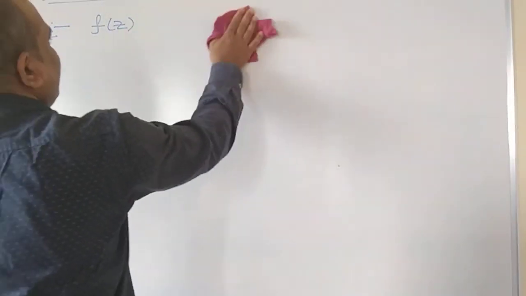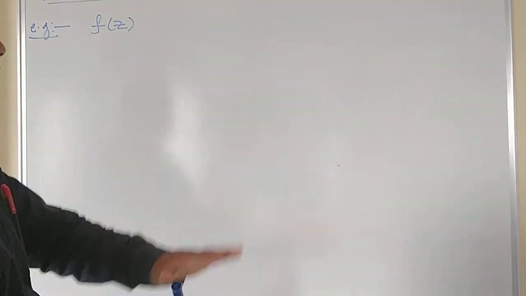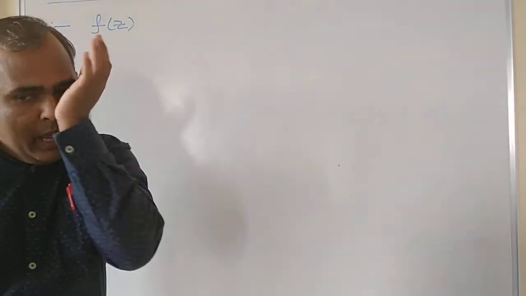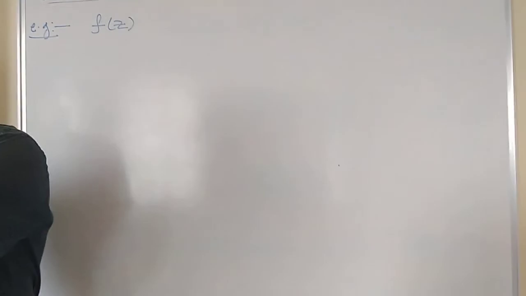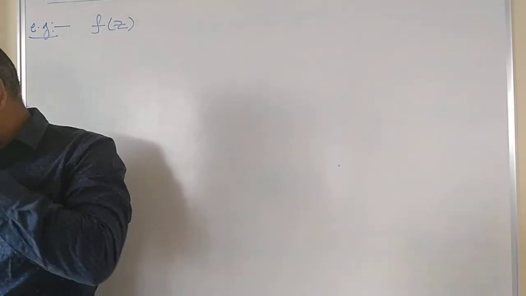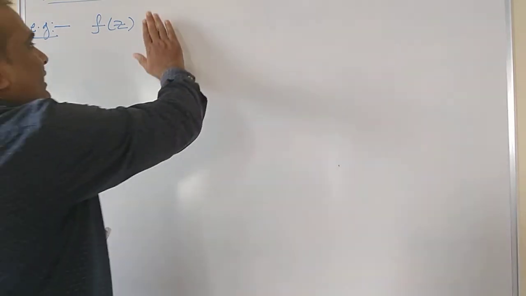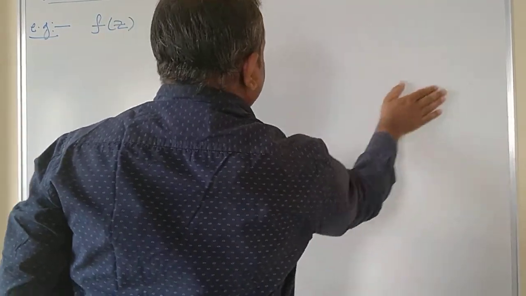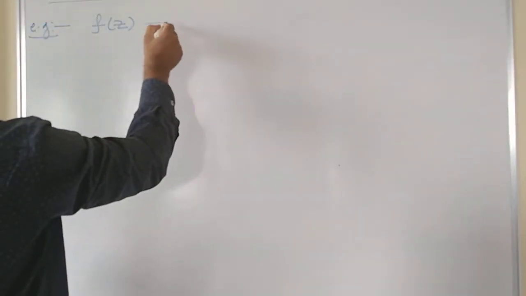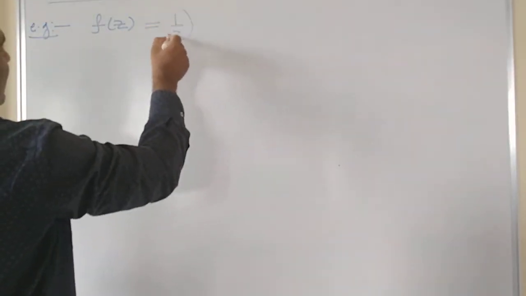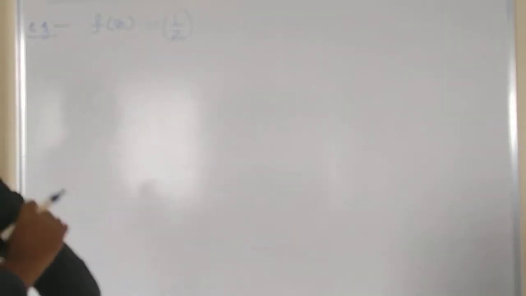Now let us take the second problem. And what is problem number two? Problem number two is f of z equals 1 by z. Check whether the given function f of z equals 1 by z is analytic or not, right? So this is our problem.